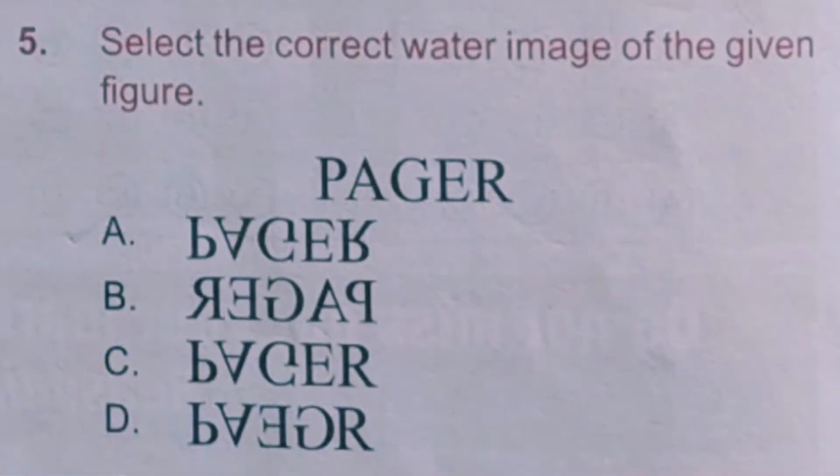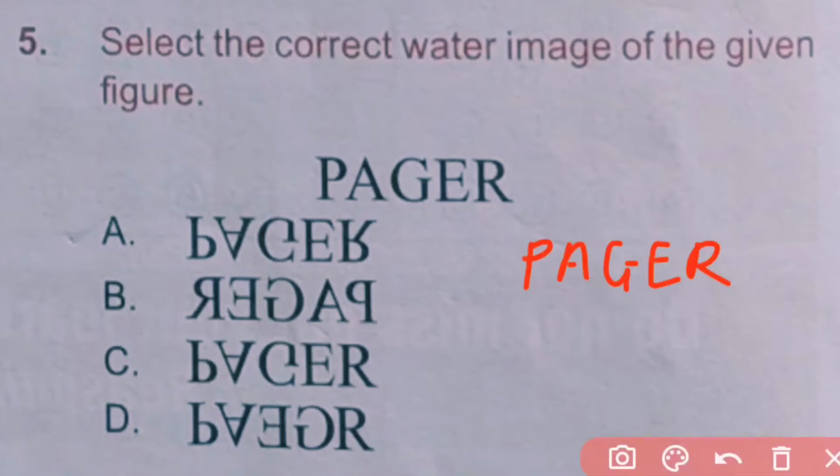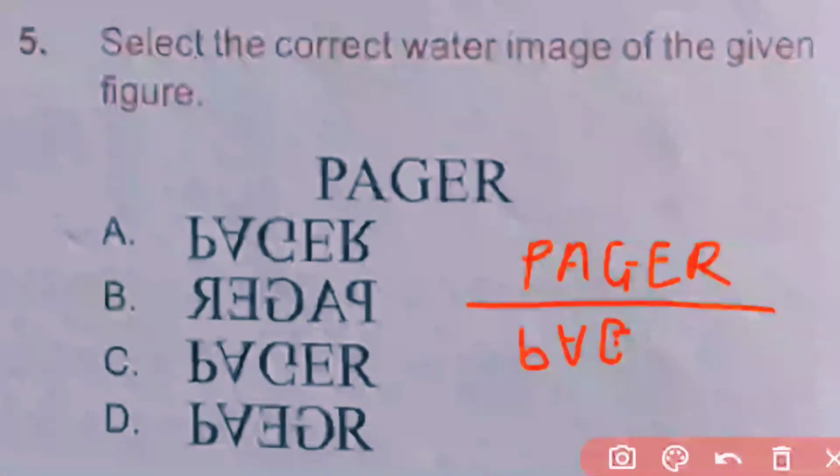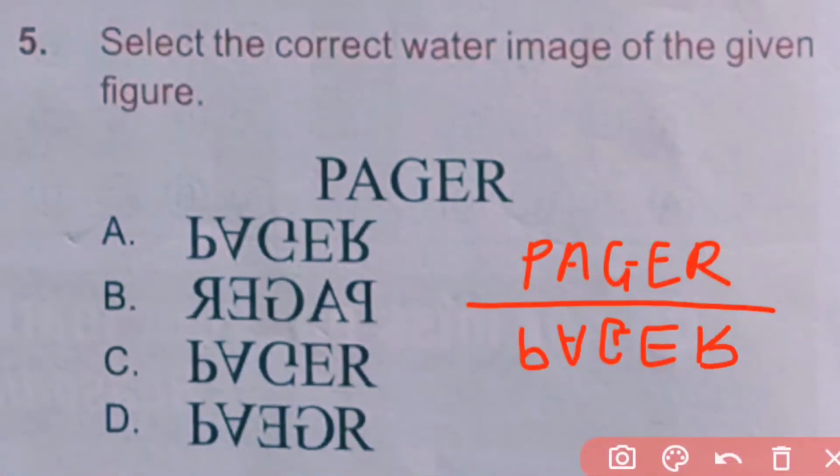Question number 5. Select the correct water image of the given figure. Water image is the upside down image. So P will be like this, A is like this, then G is like this, E and then R like this. So here A is the correct answer.